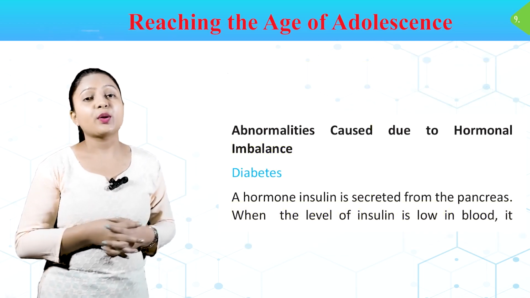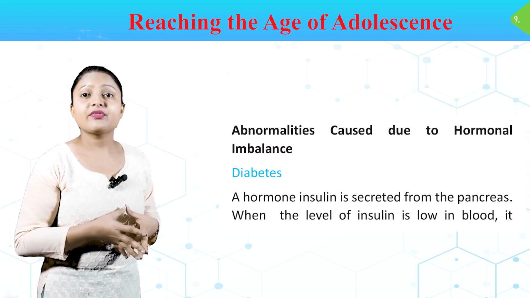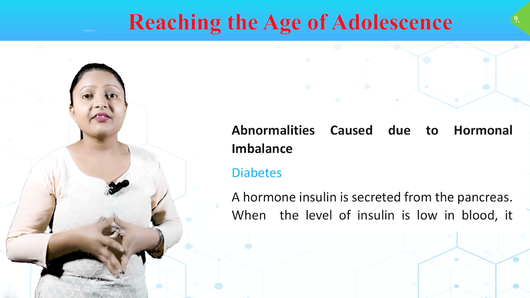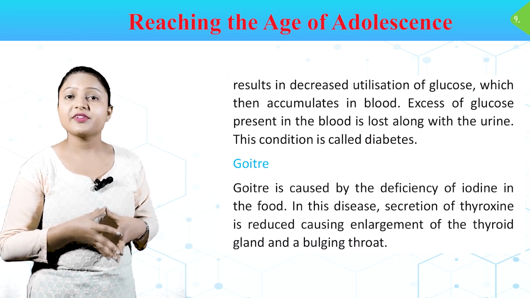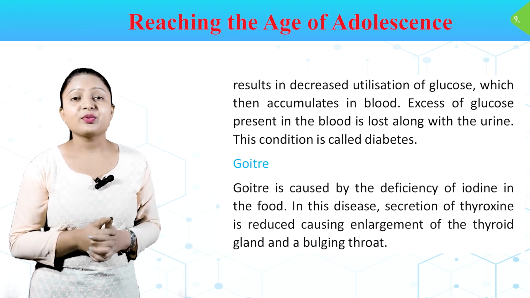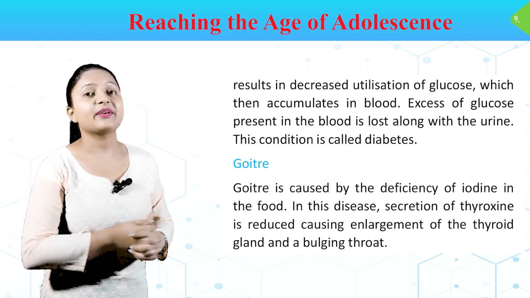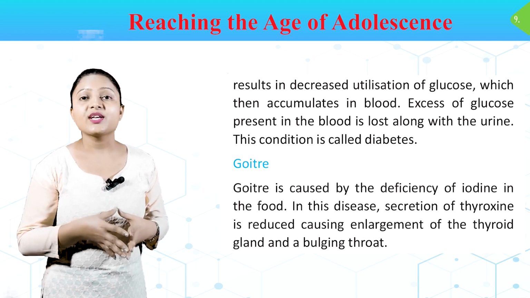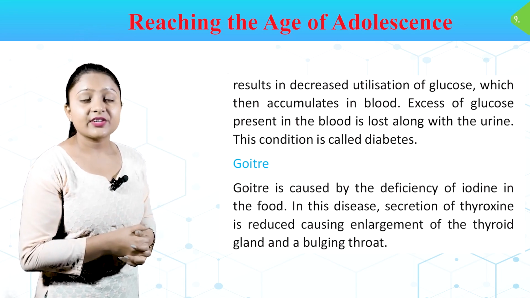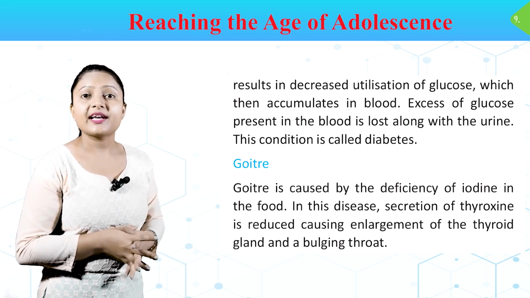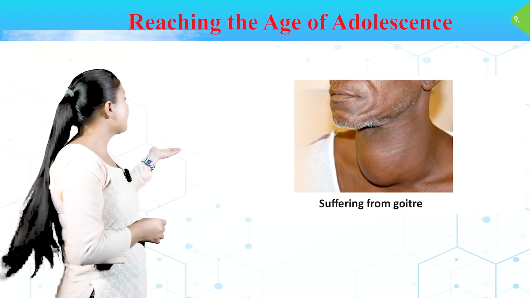Abnormalities caused due to hormonal imbalances. Diabetes. A hormone insulin is secreted from the pancreas. When the level of insulin is low in blood, it results in the decreased utilization of glucose, which then accumulates in blood. Excess of glucose present in blood is lost along with the urine. This condition is called diabetes. Goiter. Goiter is caused by the deficiency of iodine in the food. In this disease, secretion of thyroxine is reduced, causing enlargement of the thyroid gland and bulging throat. In this image, you can see a person suffering from a goiter.